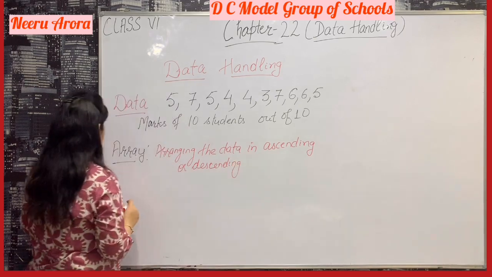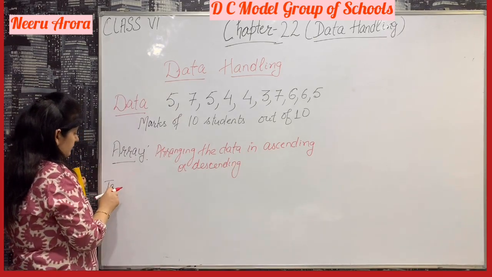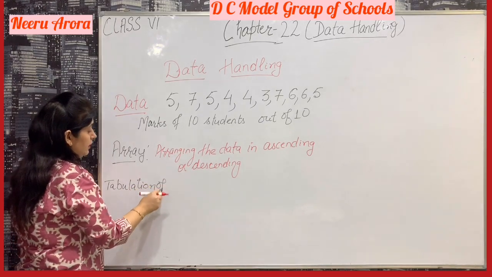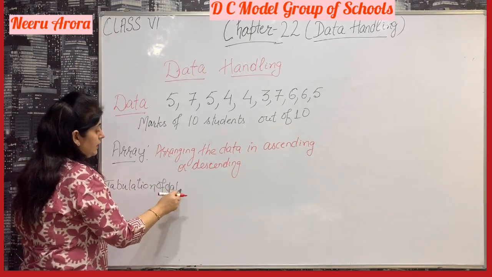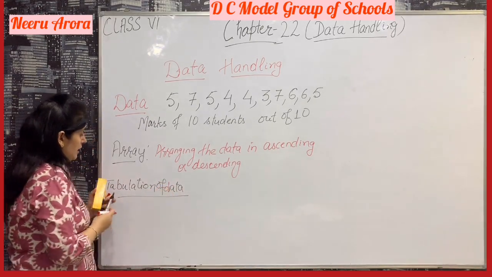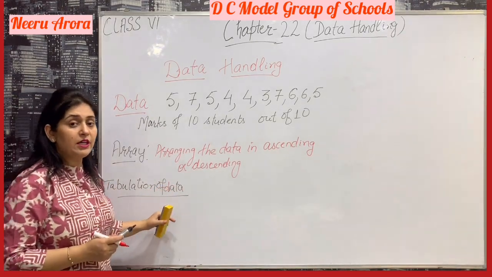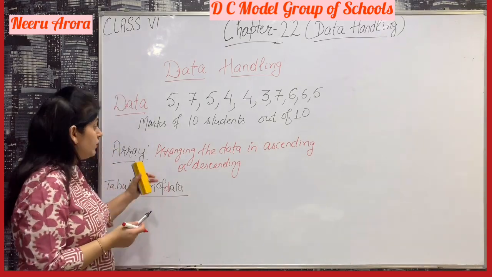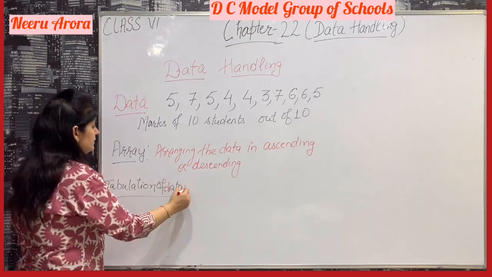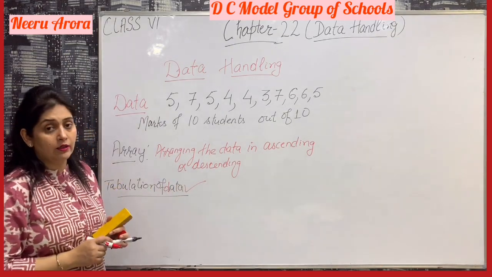Next is tabulation of data. Arranging that data in a systematic form of table. When we arrange this data in a systematic form of table, that is known as tabulation of data.